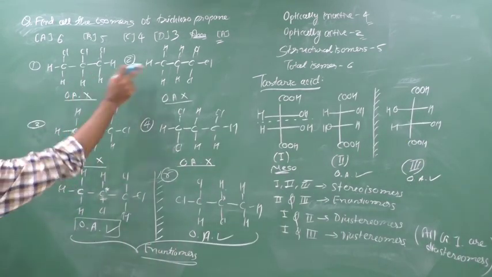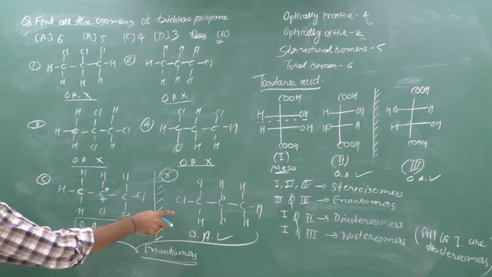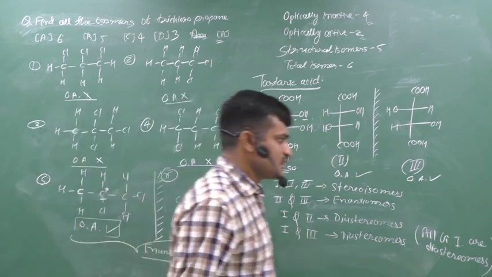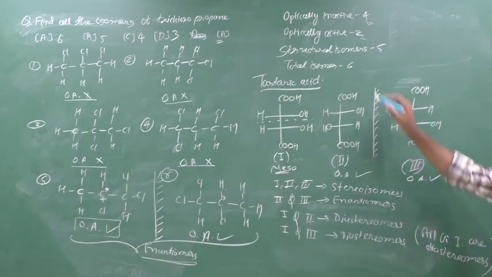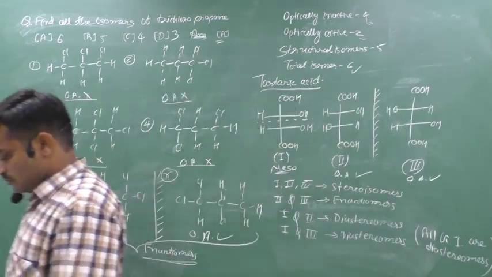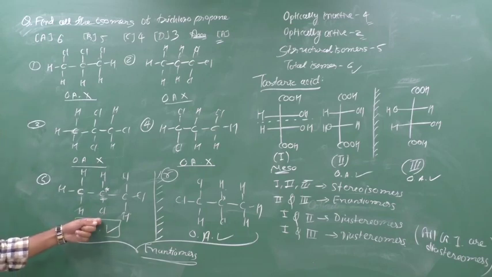From this, how many are structural? Therefore you can say that 1, 2, 3, 4 and 5 are structural. The 6th is not structural because it has the same structural formula but a different space arrangement, and total isomers are 6. Clear? From 6, 5 are structural, 1 is optical with this molecule.